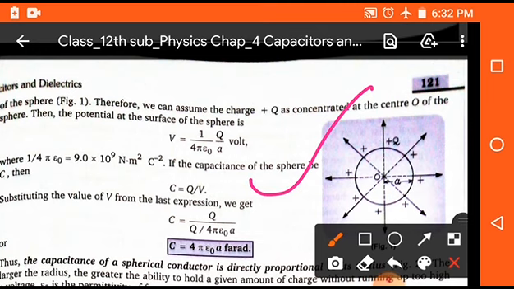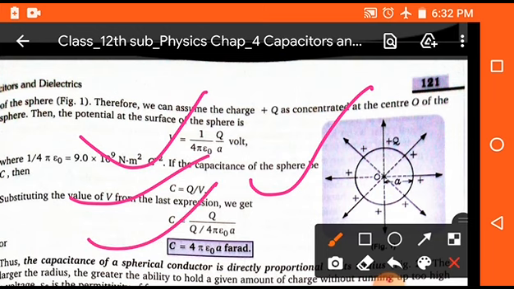So first of all we will find the potential, and we know that potential is equal to 1 upon 4 pi epsilon naught into q upon a, where q is the charge given on the conductor and a is the radius of that conductor, and we know that C is equal to q upon V. So on putting the value of V in this formula, we get C is equal to 4 pi epsilon naught a farad. So this is the required formula for the capacitance of an isolated spherical conductor.